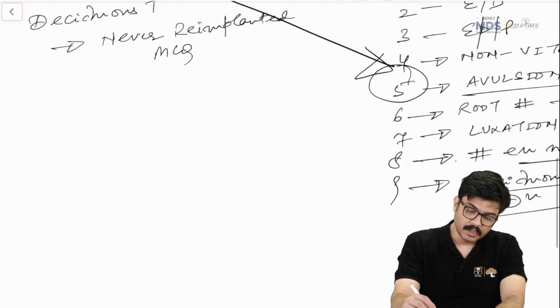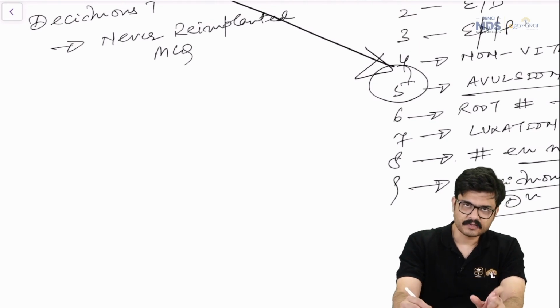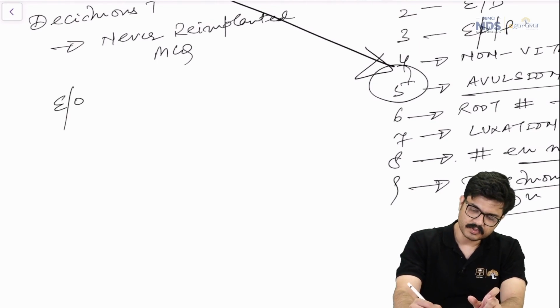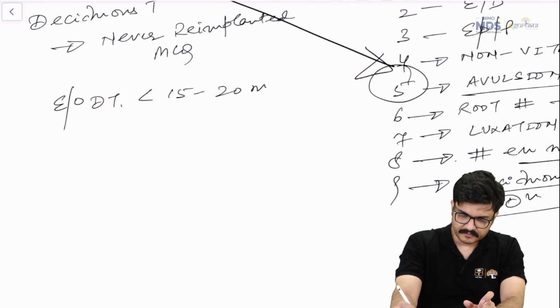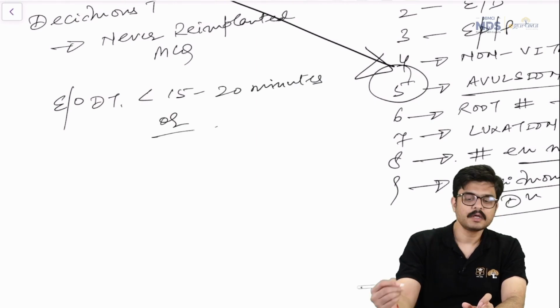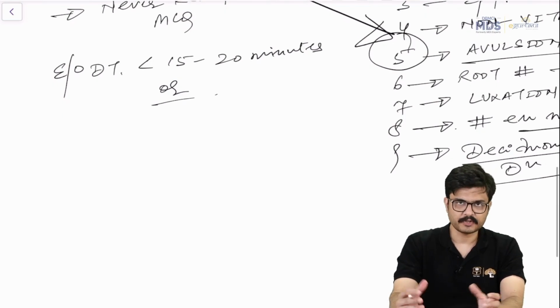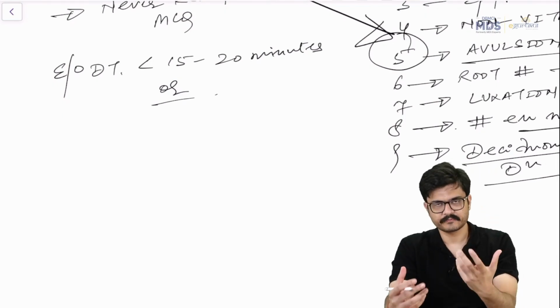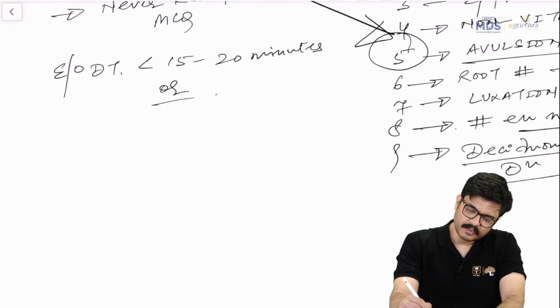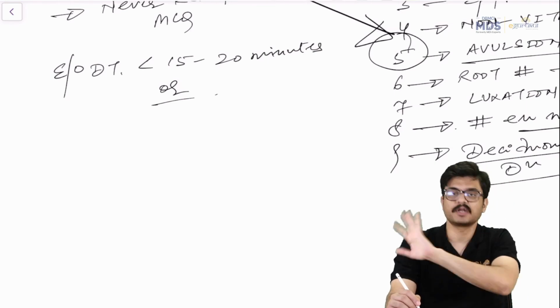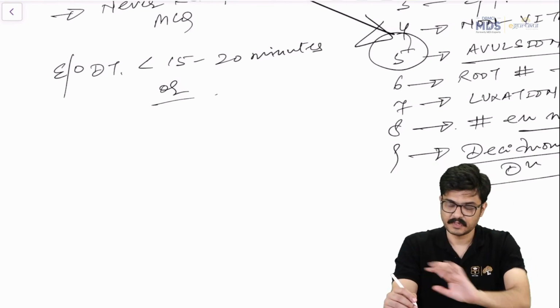Next MCQ, the best prognosis. What is the order of prognosis? The best prognosis is when the extraoral dry time is less than 15 to 20 minutes, or you've dipped the tooth, right? Or the operator or the person who's suffered, the patient or the attendant, has dipped the tooth in a physiological solution for up to 6 hours, right?